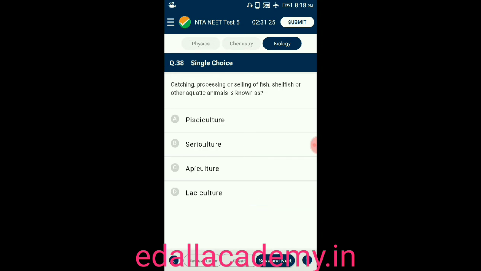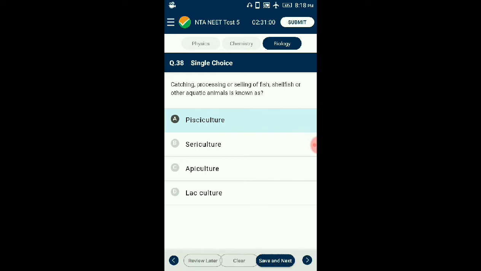Question 38. Catching, processing or selling of fish, shellfish or other aquatic animals is known as. Option A, pisciculture. Option B, sericulture. Option C, apiculture. Option D, lake culture. So the correct answer is pisciculture. It is generally called pisciculture, the catching, processing or selling of fish, shellfish or other aquatic animals. So the correct answer is pisciculture, option A.